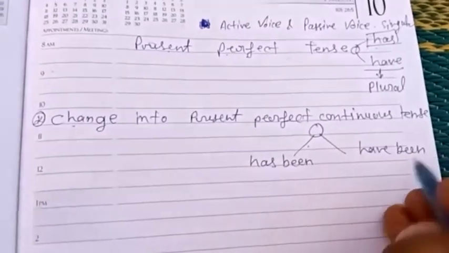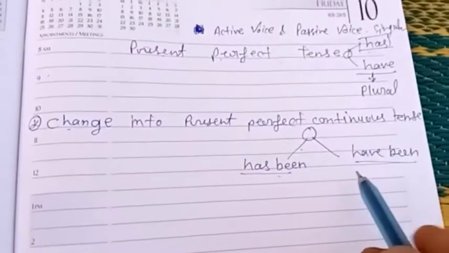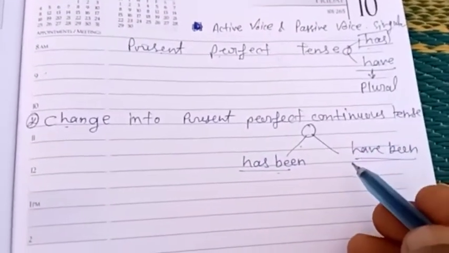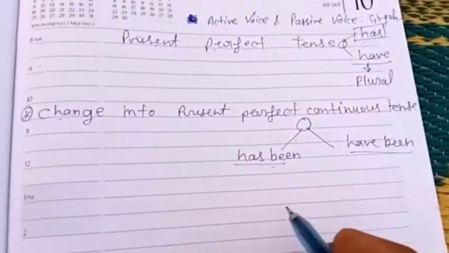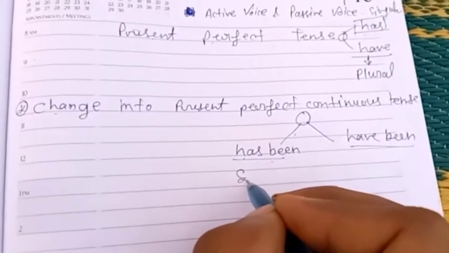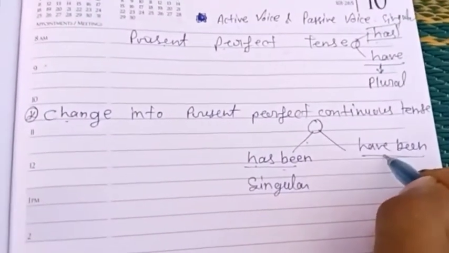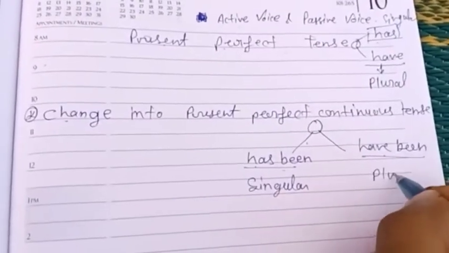These are the 2 helping verbs or English identities of present perfect continuous tense. And same as the present perfect tense, we use has been helping verb with singular numbers and we use have been helping verb with plural numbers.